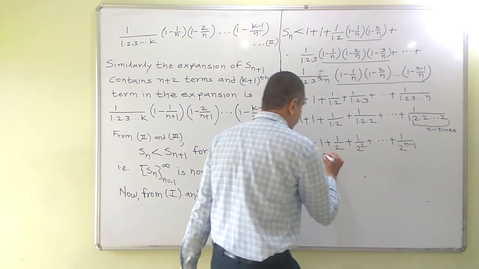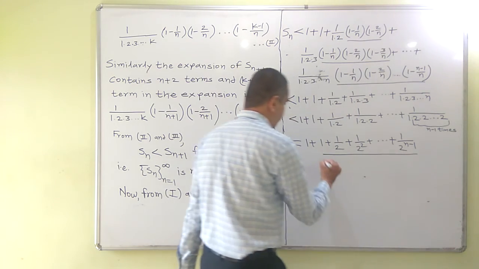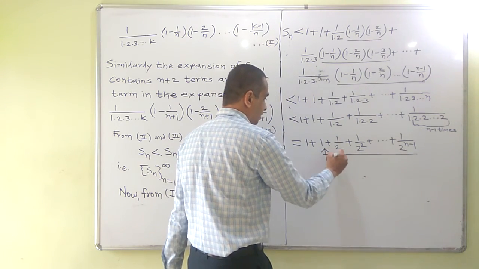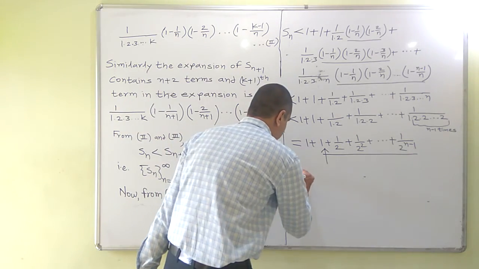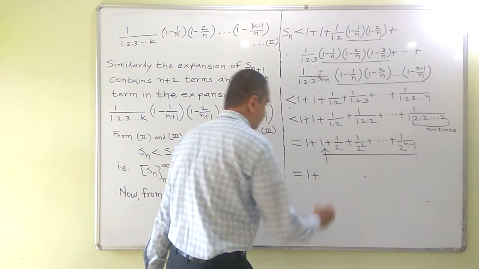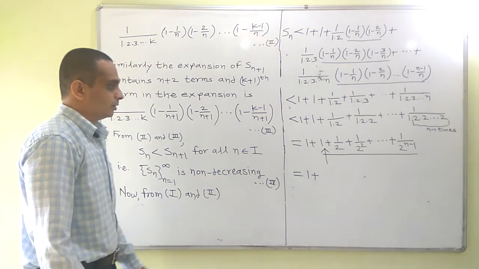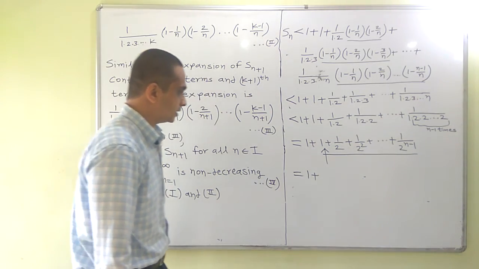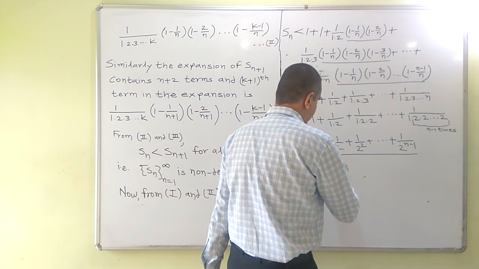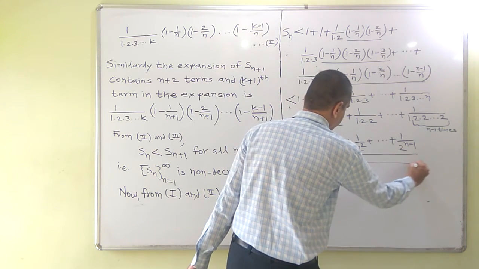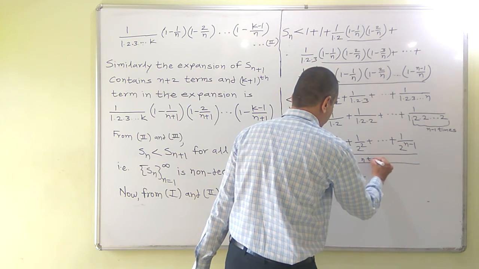Now this is a geometric sequence with first term 1 and common ratio 1 by 2. So you know how to obtain the sum of n terms or n minus 1 terms of a geometric sequence. How many terms are there? These are n terms.